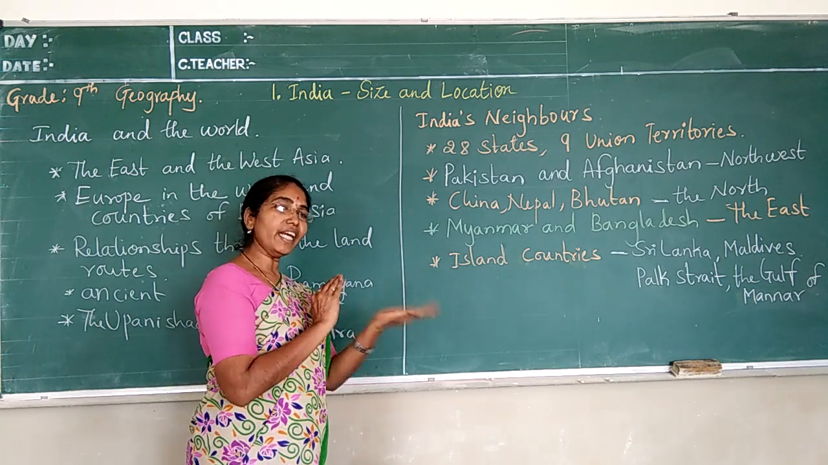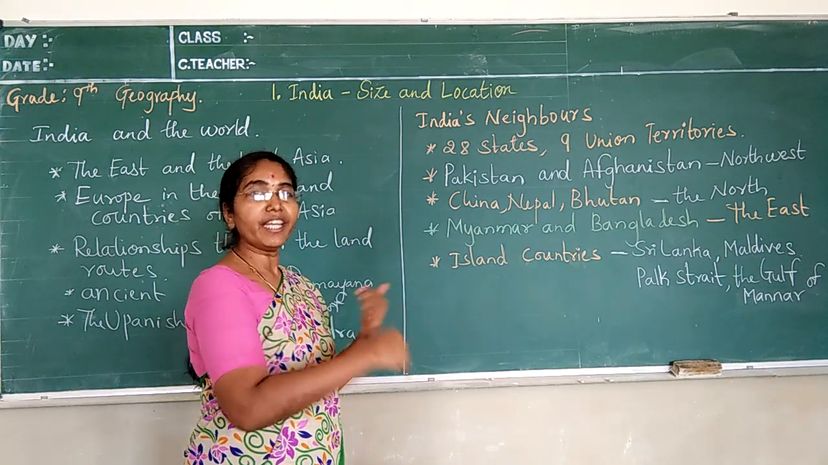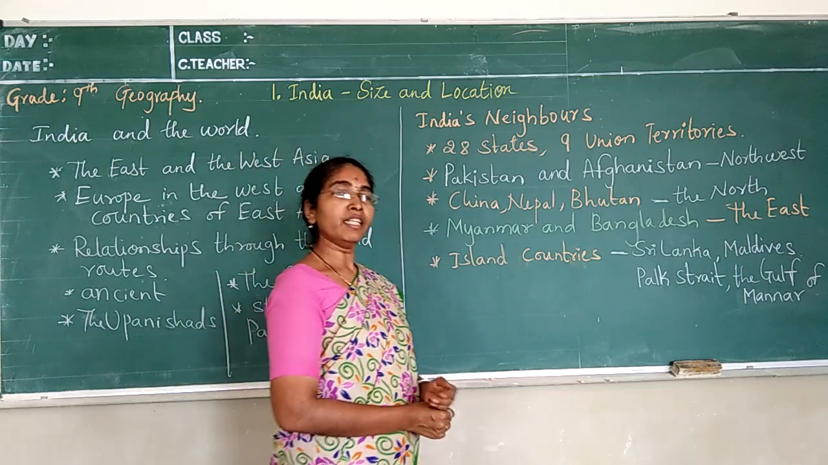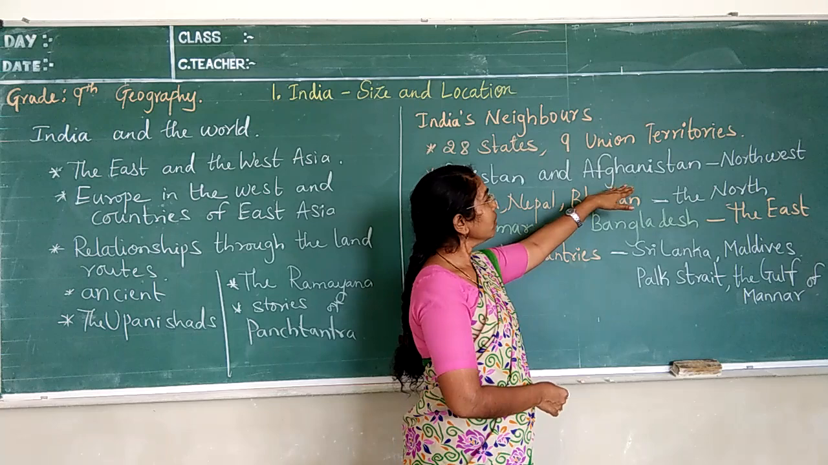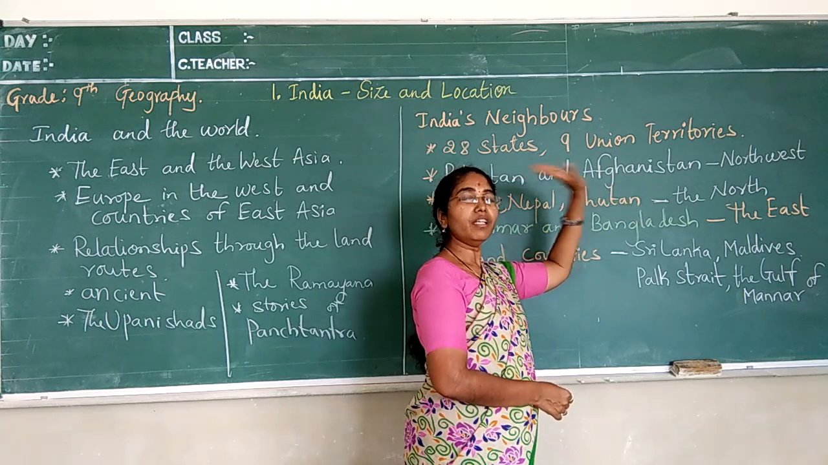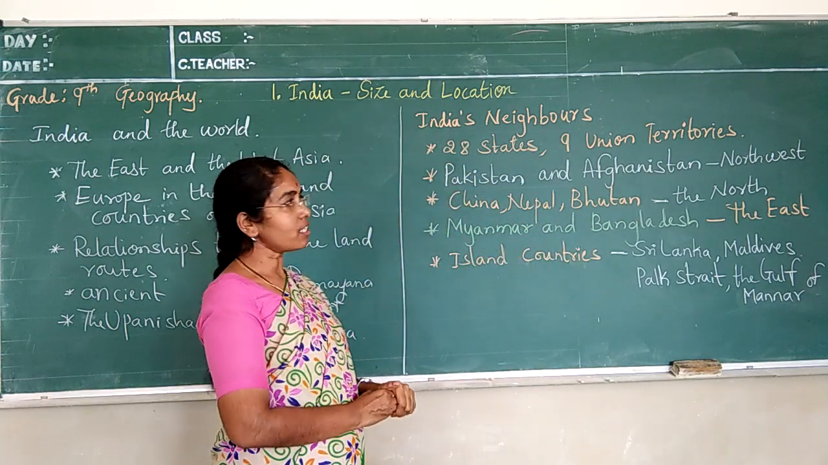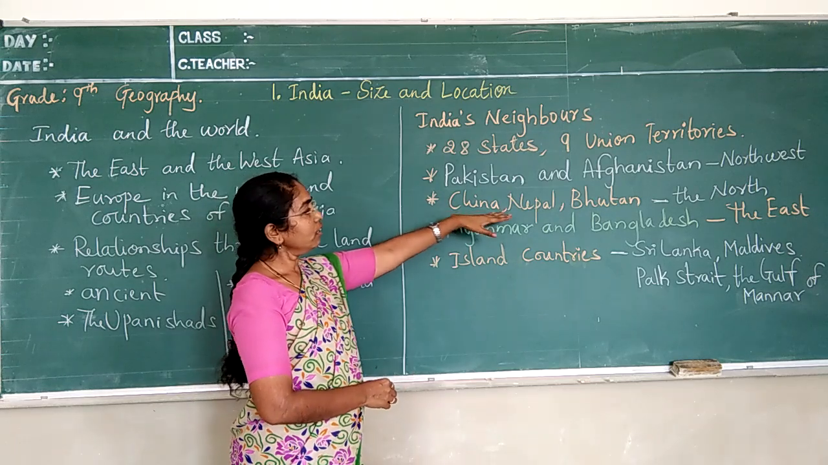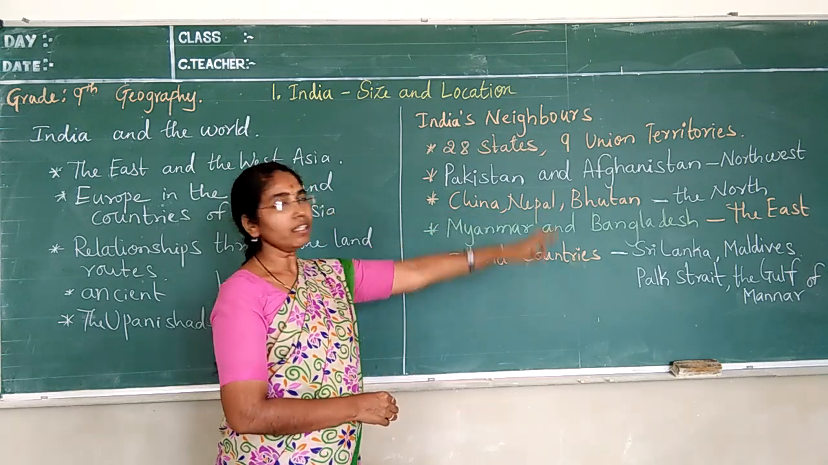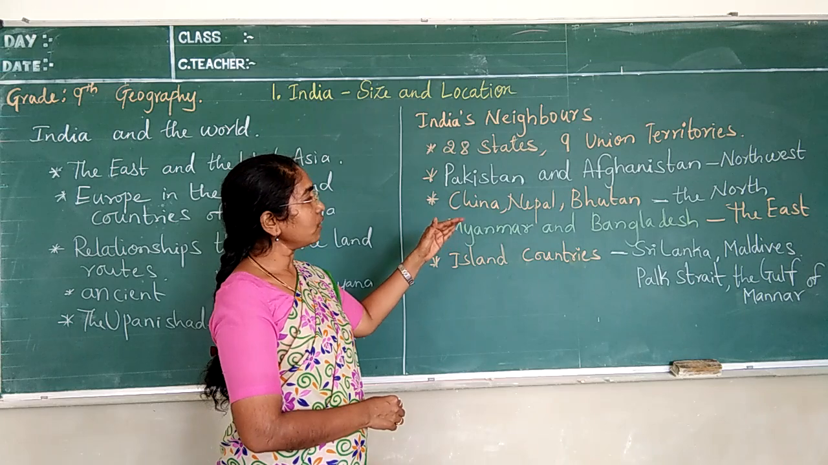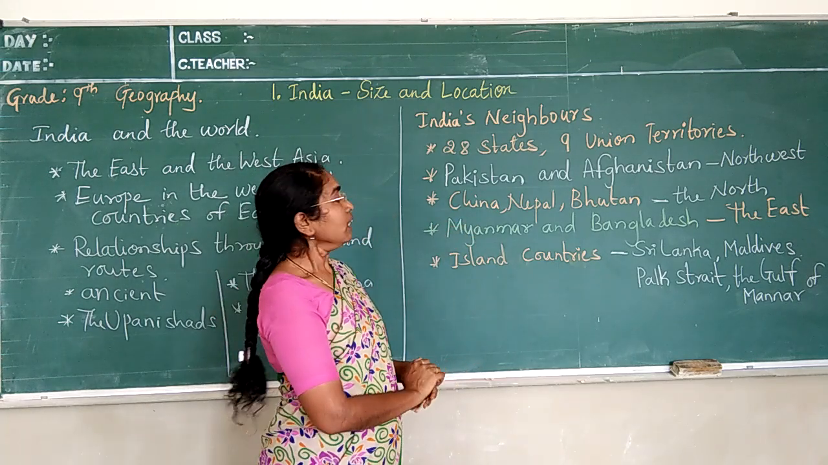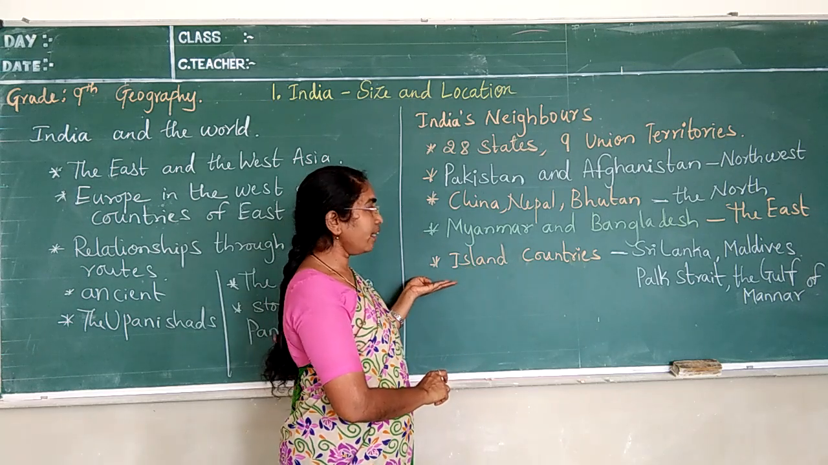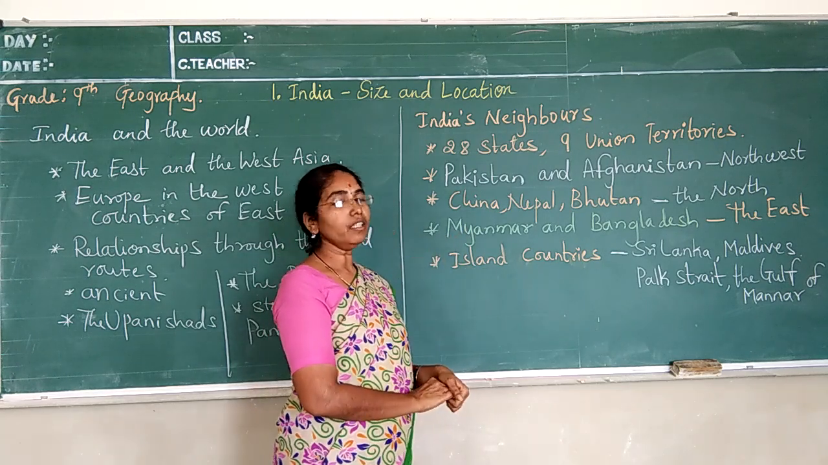So which countries are sharing our country border? First we look at Pakistan and Afghanistan. Those are in the northwest. Yes. So China, Nepal, Bhutan, they are on the north side. Myanmar and Bangladesh, they are on the east side. And the main important island countries, those are Sri Lanka and the Maldives.